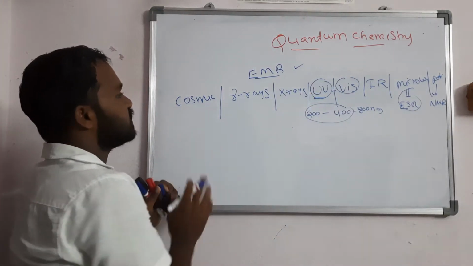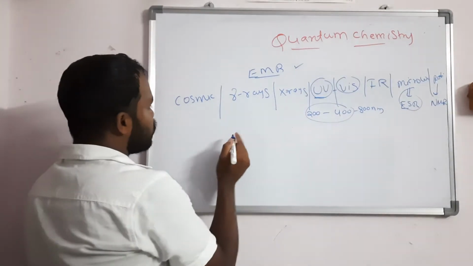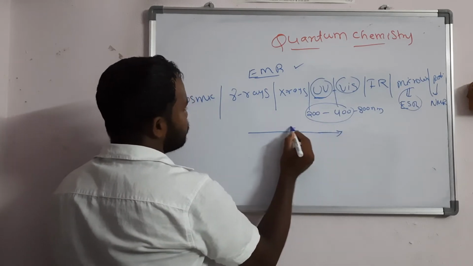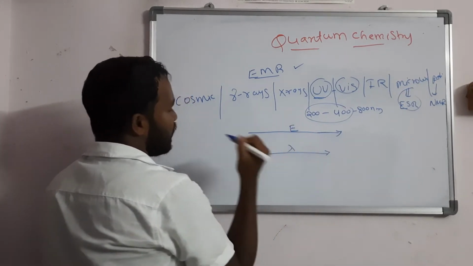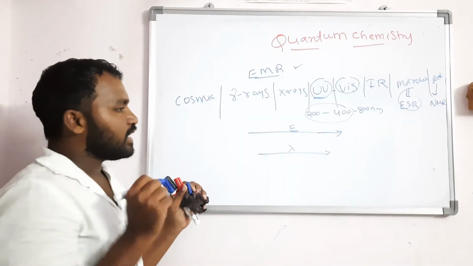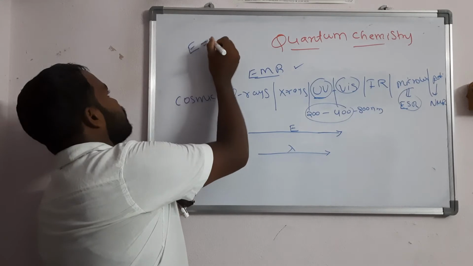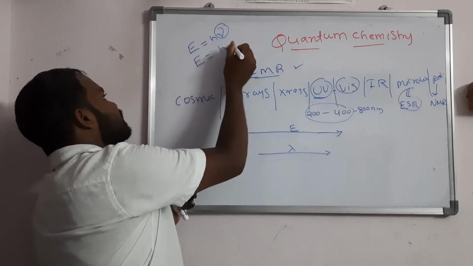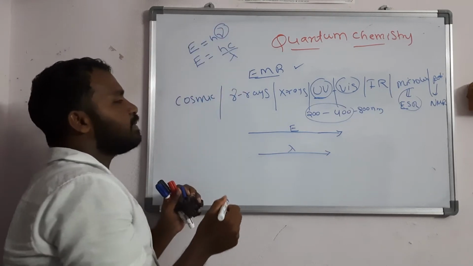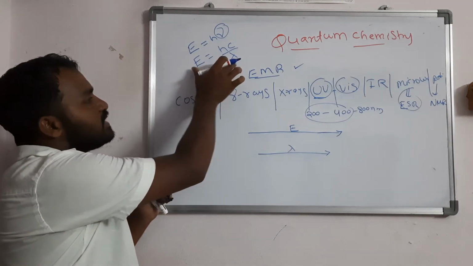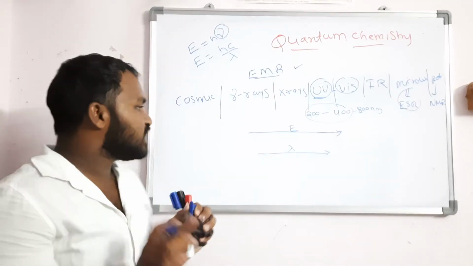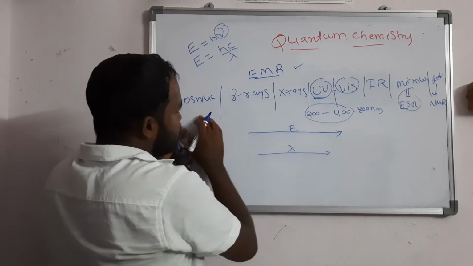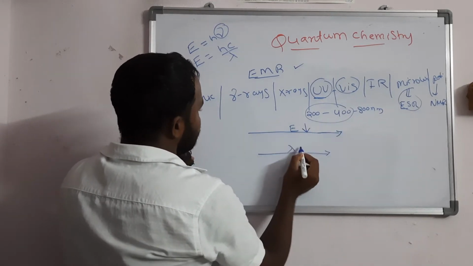So UV, visible, X-rays. If you observe from left to right, what happens to energy, and what happens to lambda? Lambda is wavelength, right? Generally E is equal to h nu, that we already know. In place of nu I can also write hc by lambda, so nu is equal to c by lambda. So energy and wavelength are always inversely proportional. If you observe here, from this place to this place energy is decreasing and wavelength is increasing.